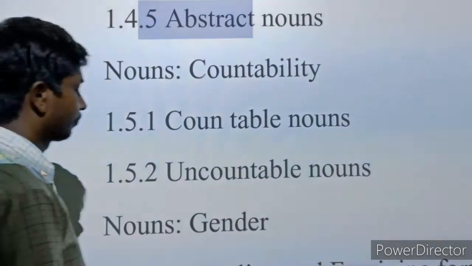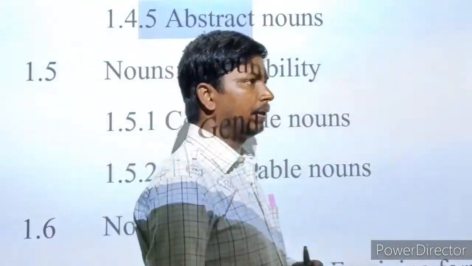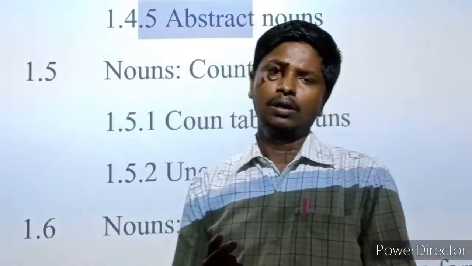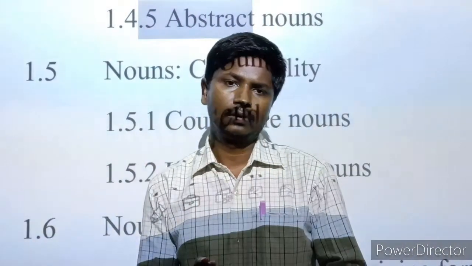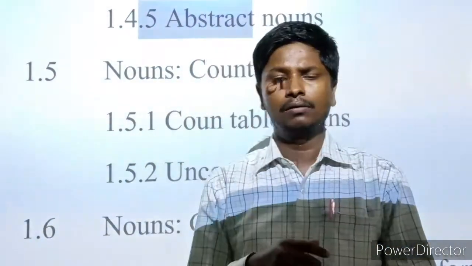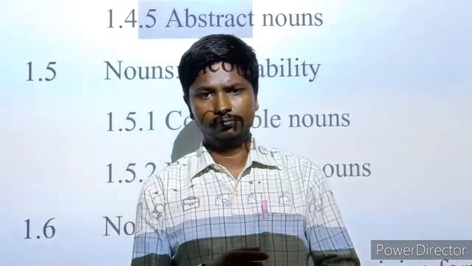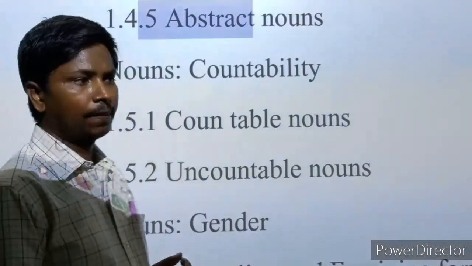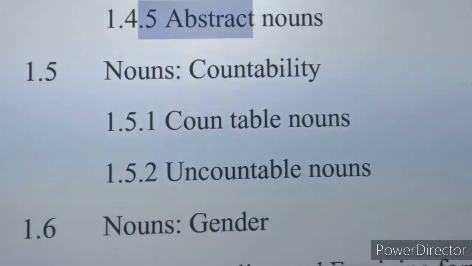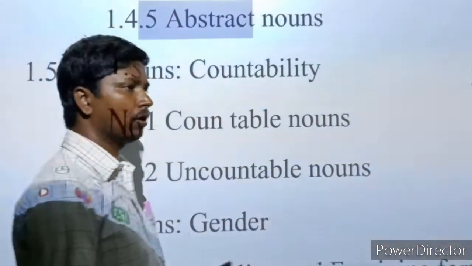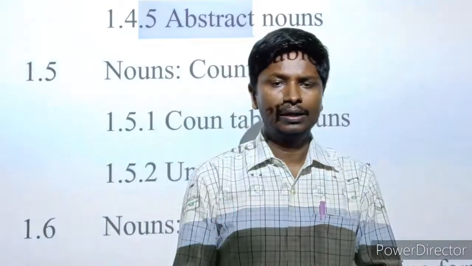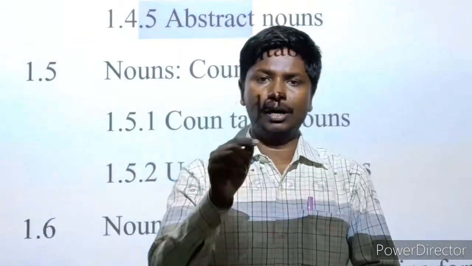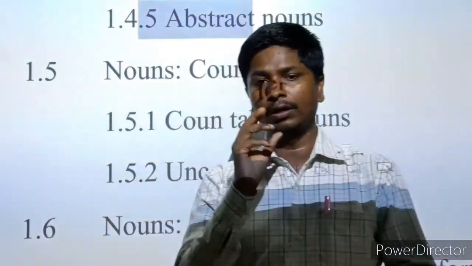After material noun, I am telling you about abstract noun. Abstract noun is the name of a feeling that arises in the mind, or emotions. The emotion or feeling that comes into the mind of a human being is called an abstract noun, which also cannot be counted but only felt.